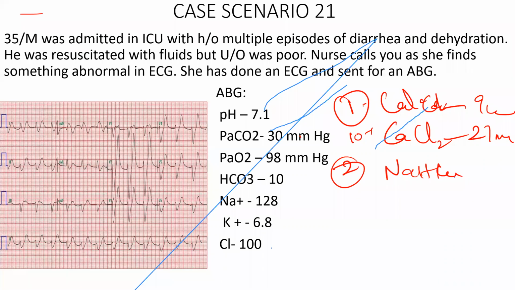What is the next important treatment? If all the things have failed, you can try loop diuretics. When that fails, the final resort is hemodialysis. In addition, you can treat them orally. If you put a Ryle's tube, you can give potassium binding resins, but that takes at least 8 to 10 hours to start working. Apart from hyperkalemia, can you tell me other indications for hemodialysis?